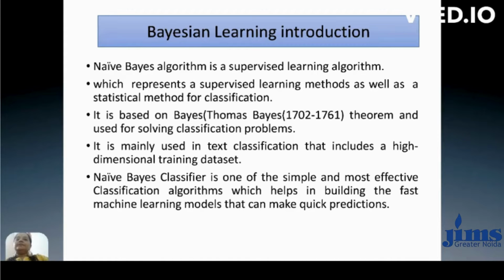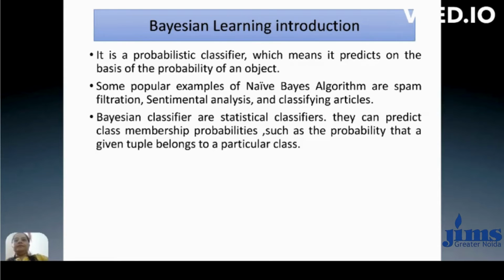and it is based on Bayes theorem. It means it works on the concept of Bayes theorem, and it's used for text classification. The Naive Bayes classifier is one of the simplest and most effective classification algorithms, which helps in developing fast machine learning models that can make quick predictions, as it is a probabilistic classifier.